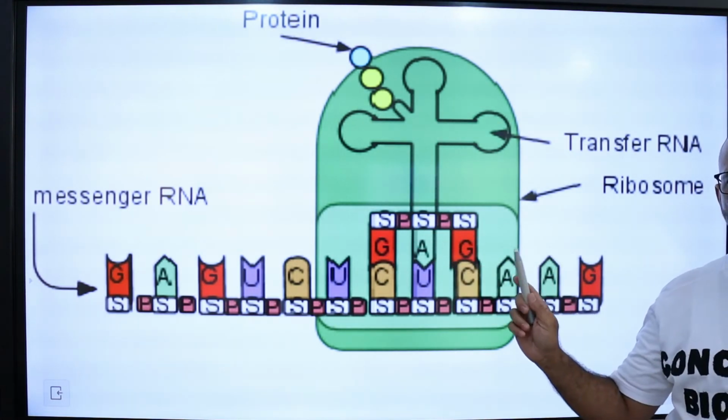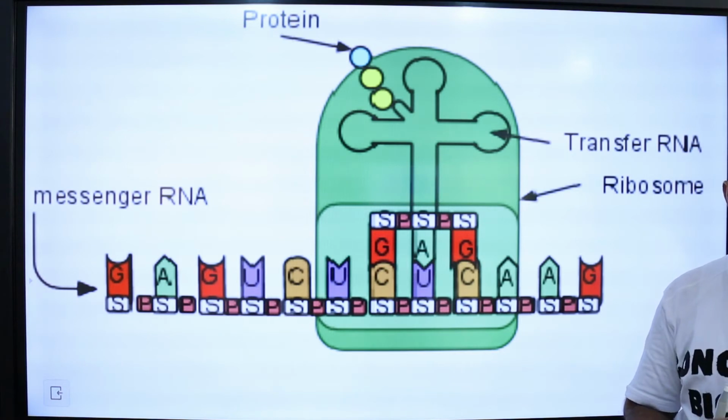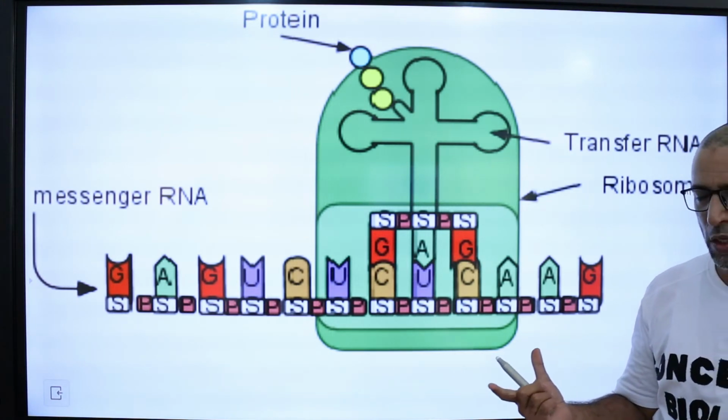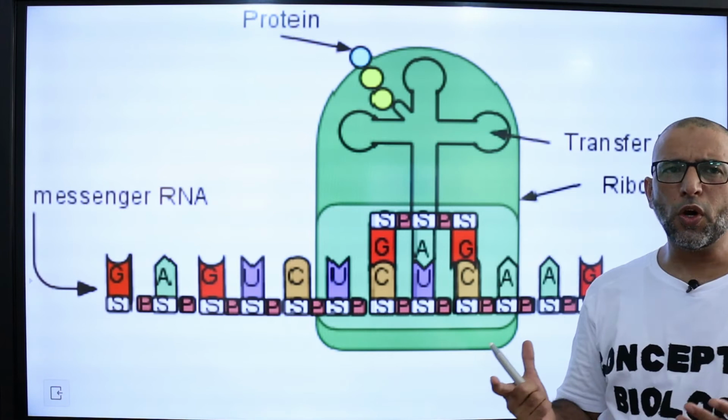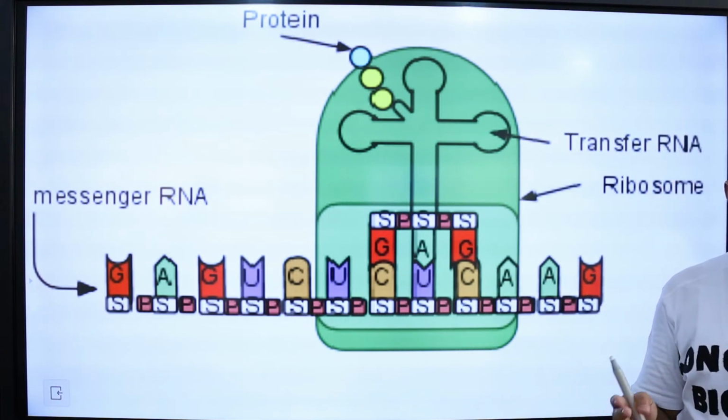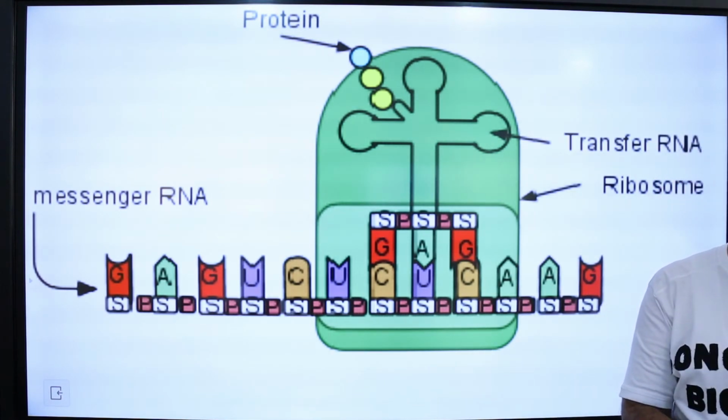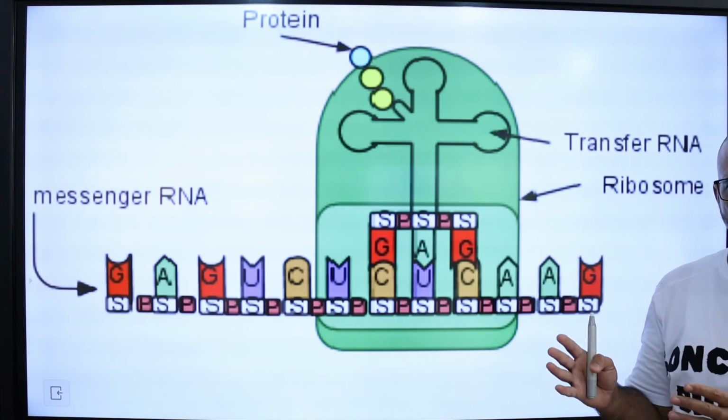RNA polymerase III also transcribes small nuclear RNA. What is the function of small nuclear RNA? Small nuclear RNAs are involved in splicing pre-messenger RNA and regulating the transcription factors.